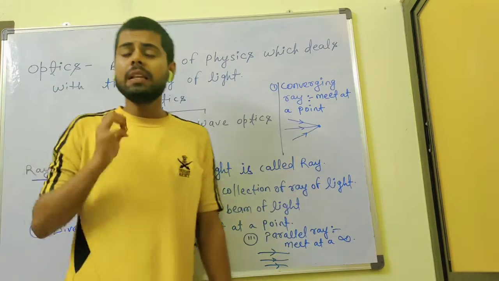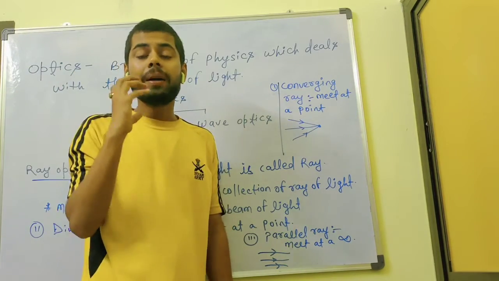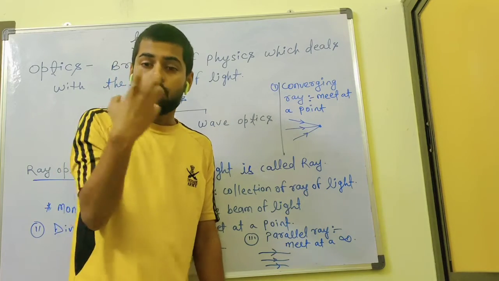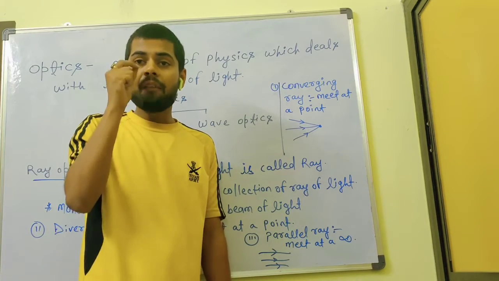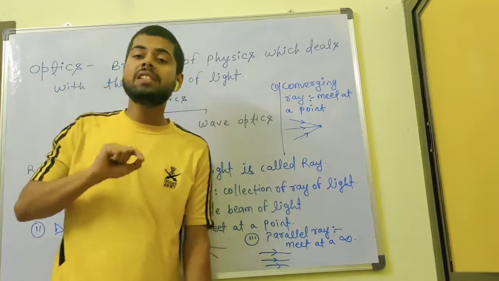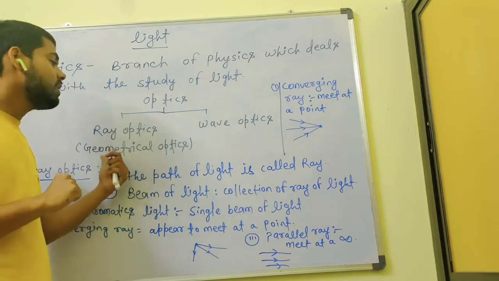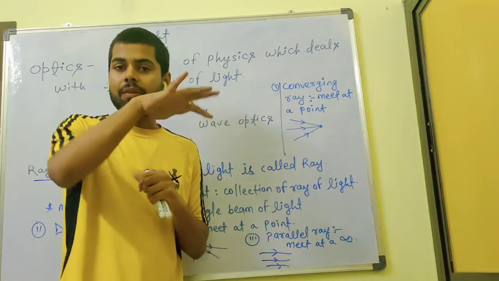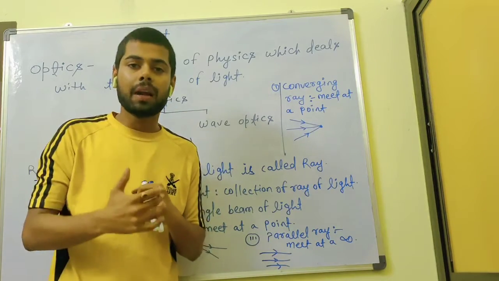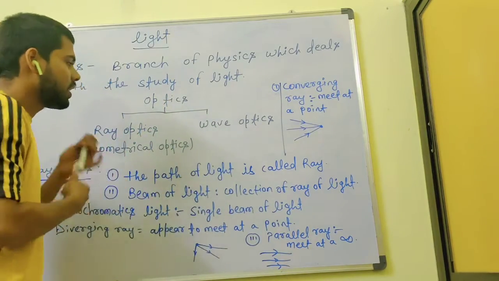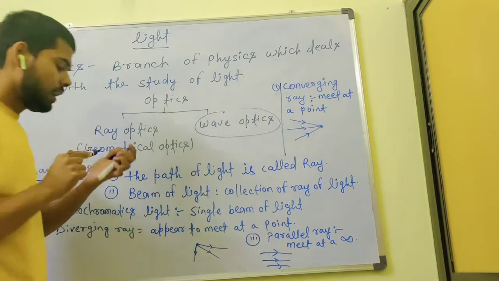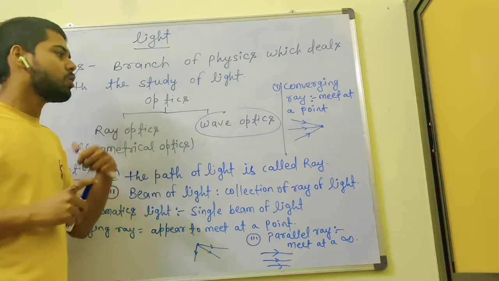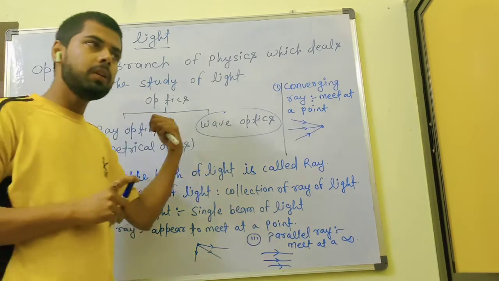Why? Because in this chapter we will study geometrical construction, how images form, the formation of images, and the rules behind it. Wave optics deals with how light travels, the propagation of waves, the wave form of light. Basically, you will study this chapter in class 12. In class 10 we go only up to the required marks.